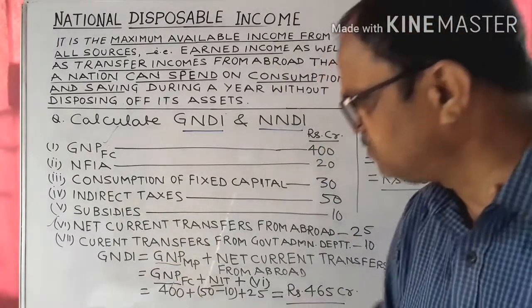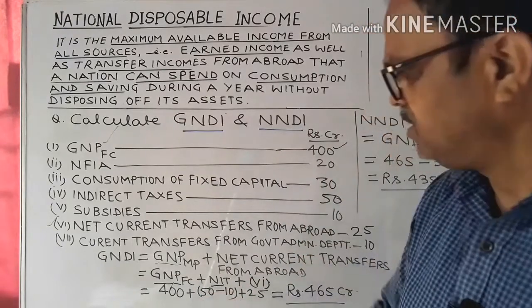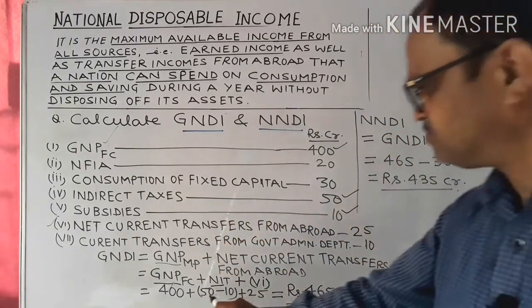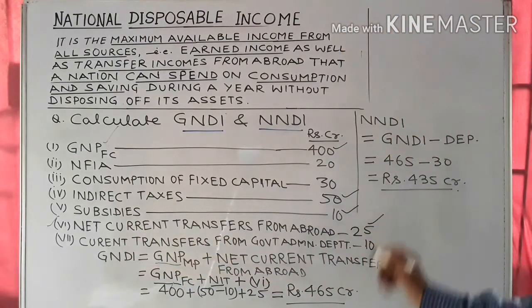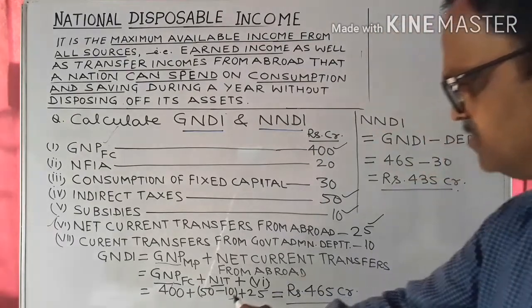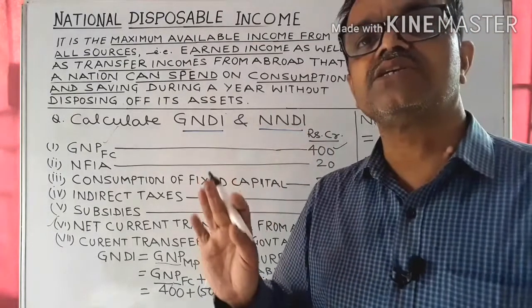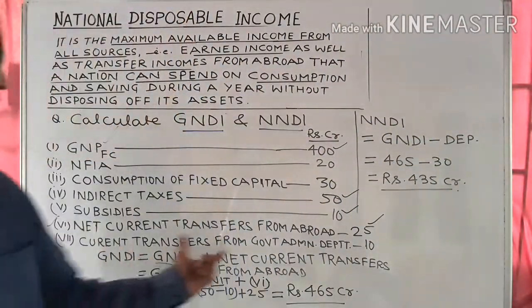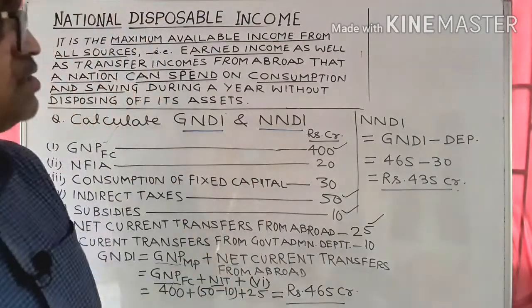Now put in the values. GNP at FC is 400 crore. What is NIT? That is indirect taxes minus subsidies, 50 minus 10. And net current transfers from abroad is 25. So 400 plus 50 minus 10 plus 25 is 465 crore, the answer for gross national disposable income. First write down the formula, then put in the values, do the simple calculation and get the answer.